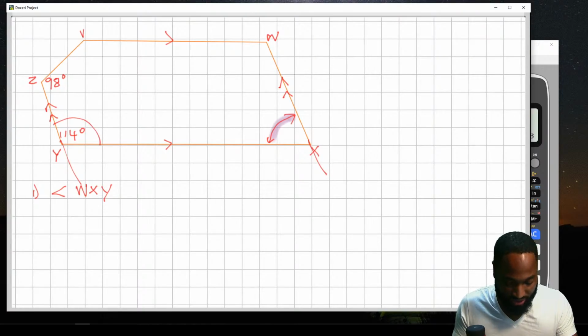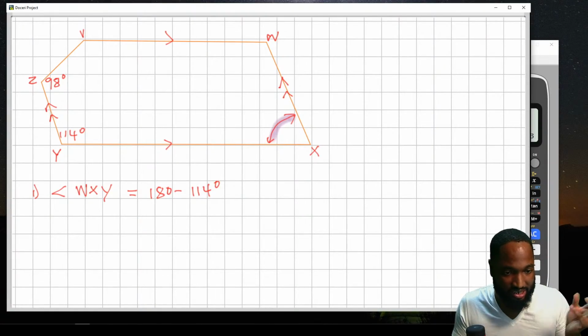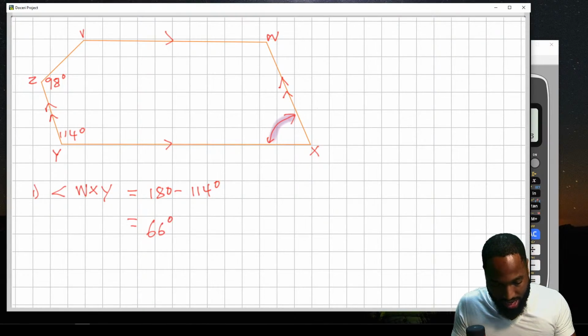This angle corresponds to this angle, so it has to be 180 subtract 114. Because if I extend the lines, I get this corresponding angle scenario. So 180 take away 114 degrees is 66 degrees. Nice. Don't get too hyper, we're going good so far.